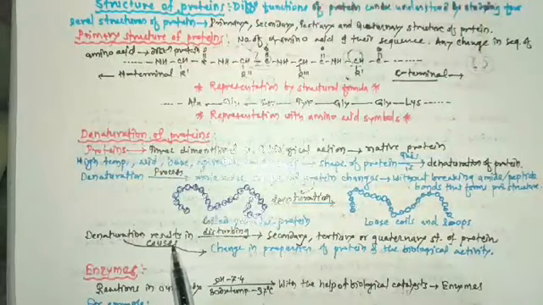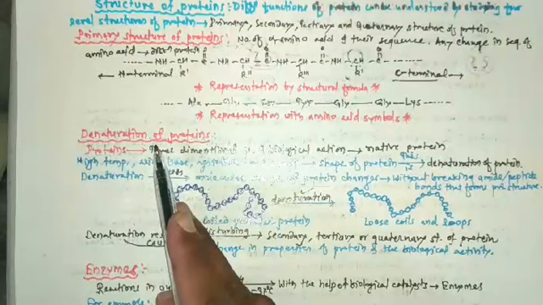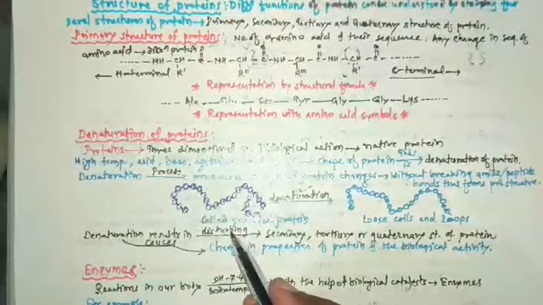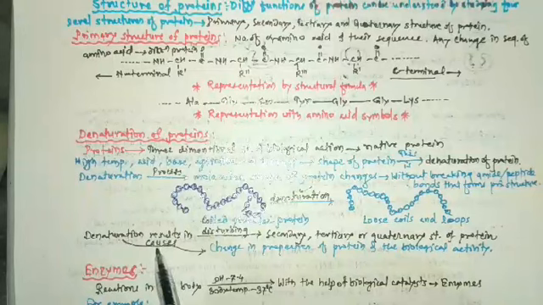So here we finished denaturation of protein and the second biomolecule, proteins.